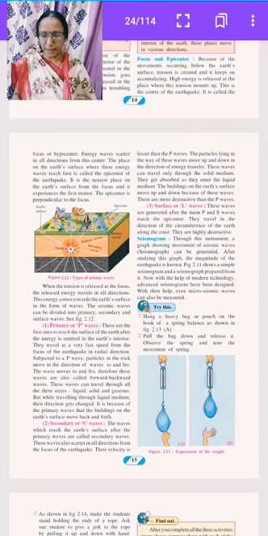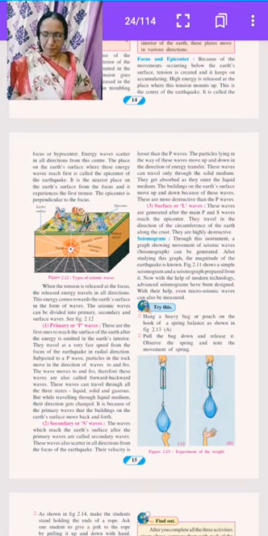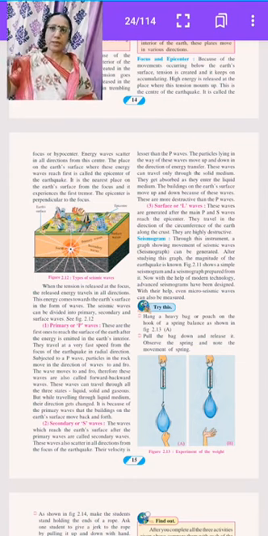Then secondary or S waves. The waves which reach the earth's surface after the primary waves are called secondary or S waves. These waves are also scattered in all directions from the focus of the earthquake.